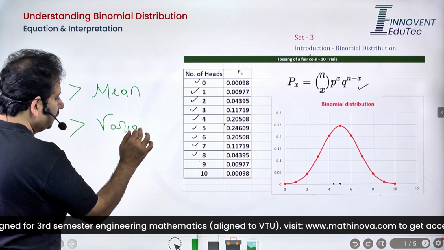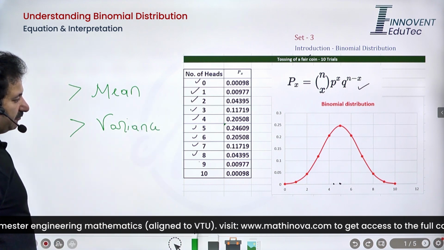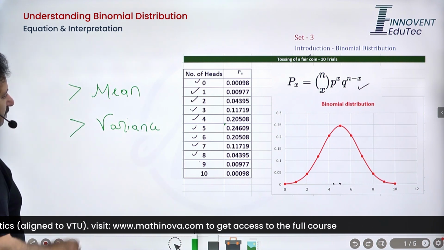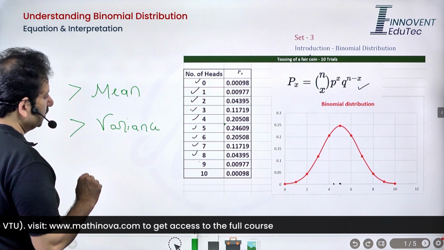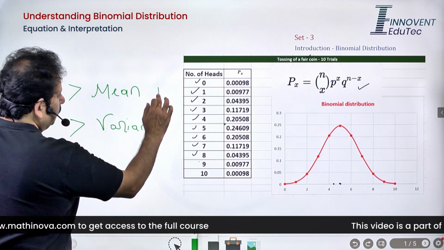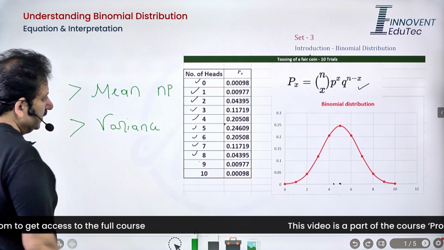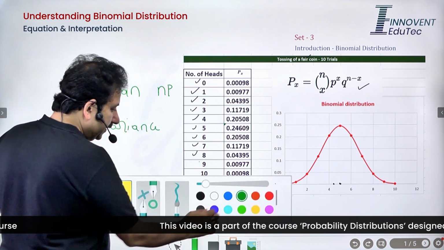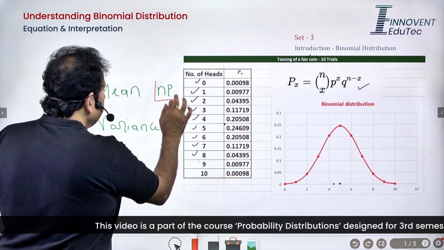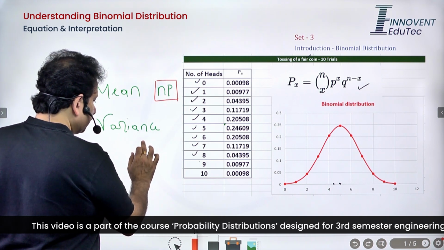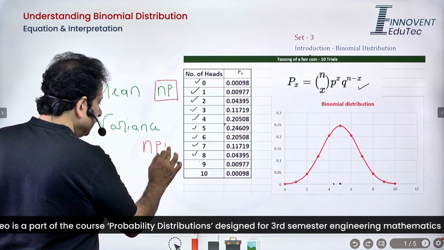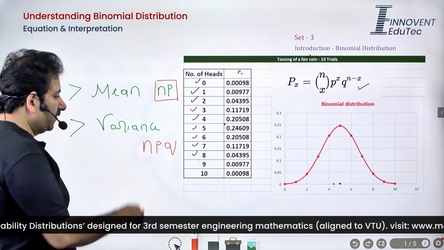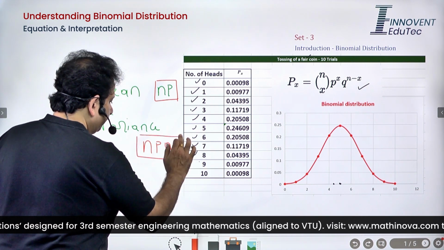In a while, we are going to derive the expression for mean and variance of binomial distribution. Of course, for binomial distribution, mean is going to be given by n into p, where n is the number of trials and p is the success probability. And when it comes to variance, it's going to be given by npq, where q is the failure probability, p is the success probability, n is the number of trials.